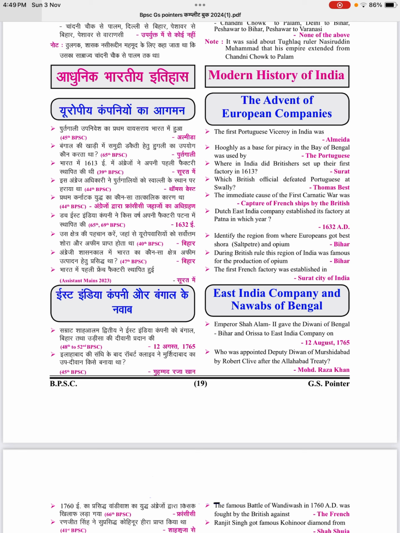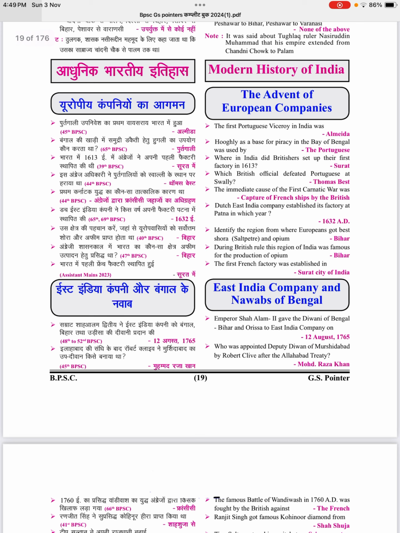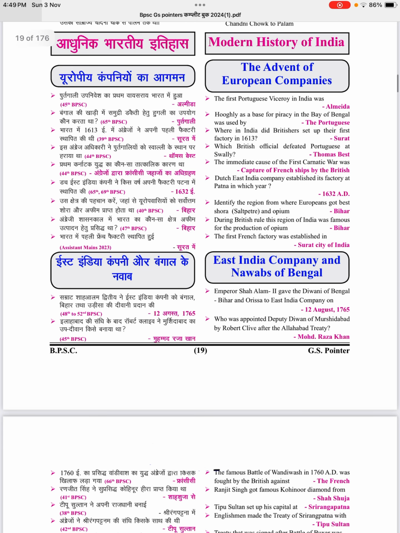Dutch East India Company established its factory at Patna in which year? Answer, 1632 AD. Identify the region from where Europeans got beshura, saltpeter and opium. Answer, Bihar. During British rule, this region of India was famous for the production of opium. Answer, Bihar. The first French factory was established in Surat city of India.